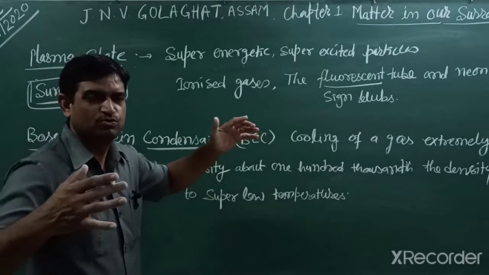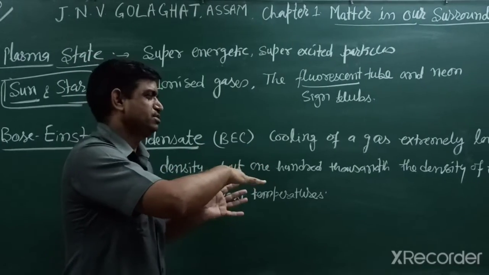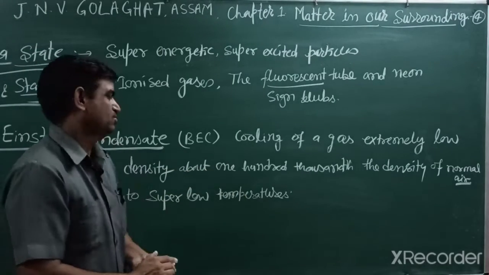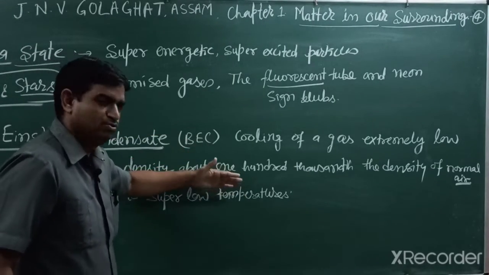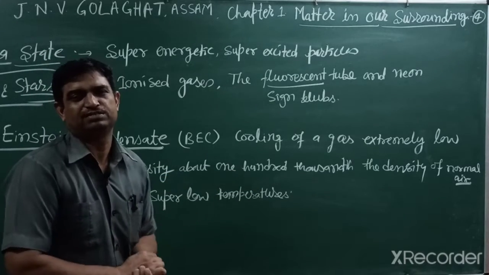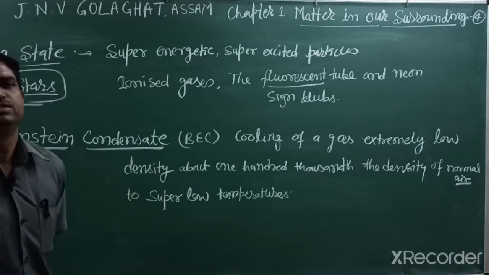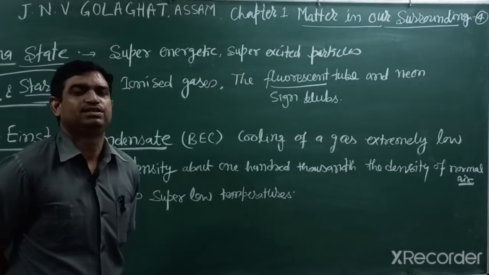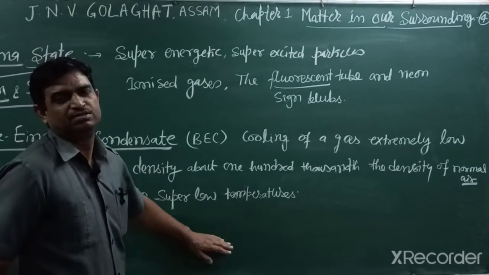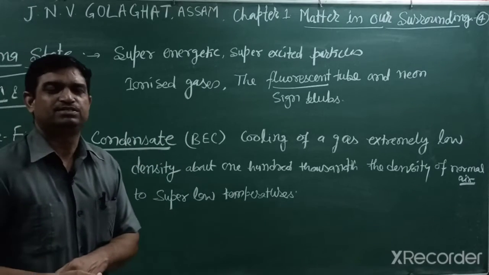When we cool the gas to an extremely low temperature, with very low density, about 100,000 times less than the density of normal air, then the particles that exist are Bose-Einstein condensate, and this is an imaginary physical state. You can search on websites for more detail about plasma and Bose-Einstein condensate.